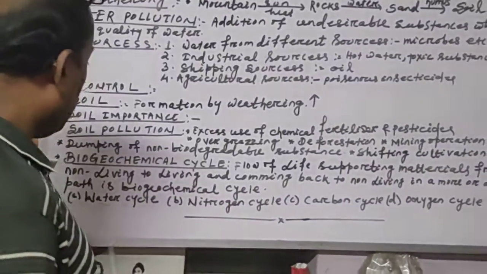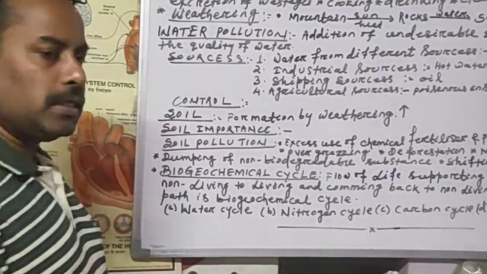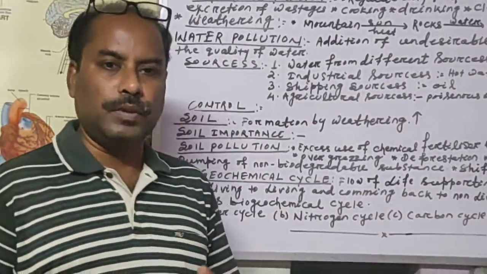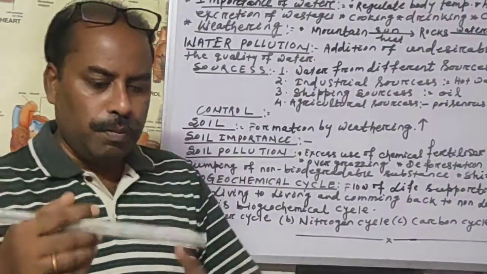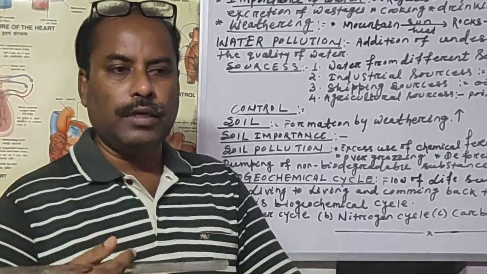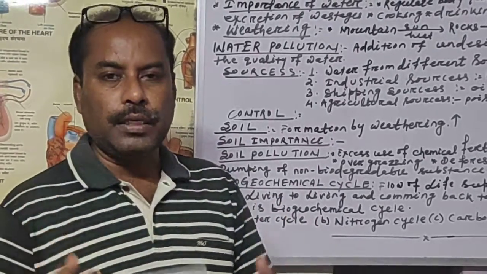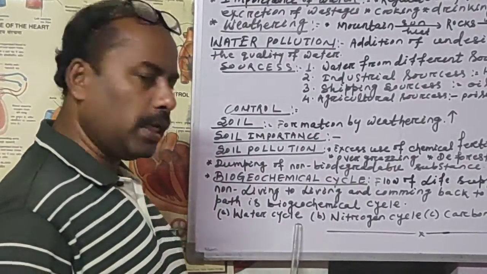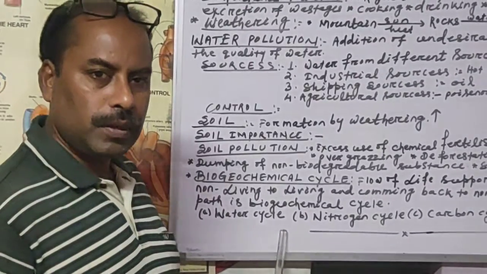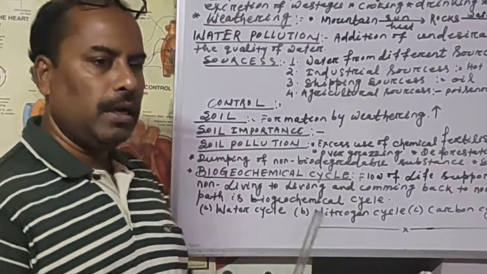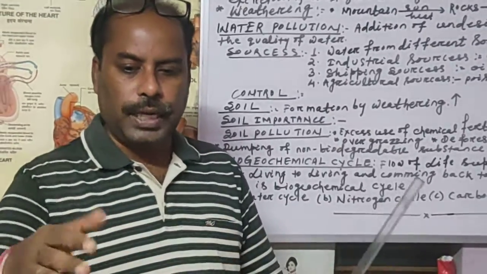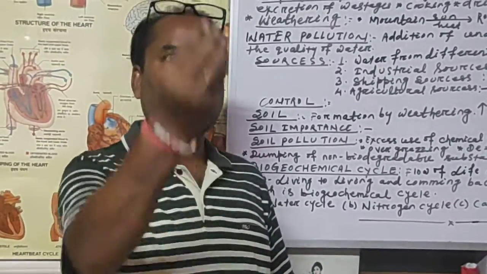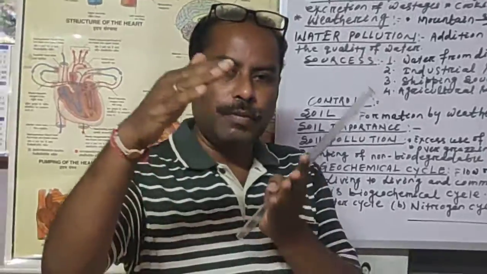There are many cycles operating in our biosphere, which help to maintain the nutrients and fertility in the soil. One is the water cycle. Rain happens because water from the surface and underground goes into the atmosphere in the form of water vapor.